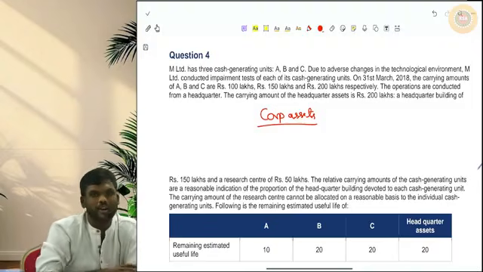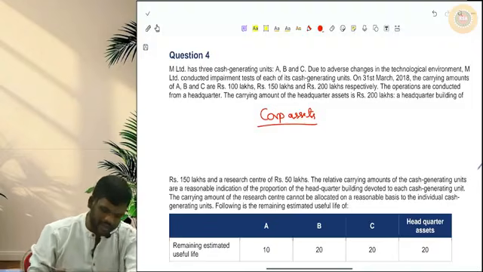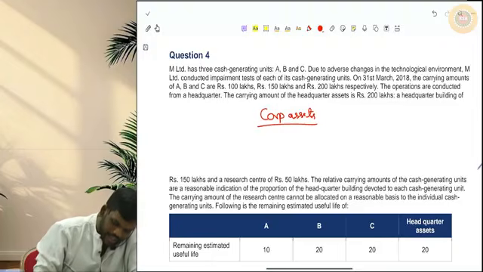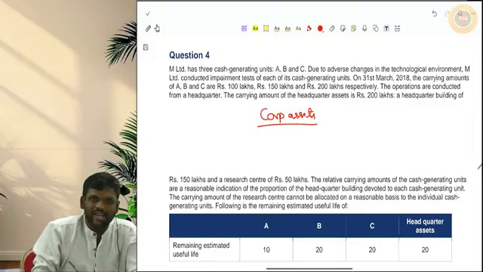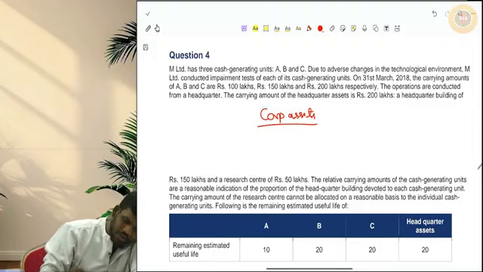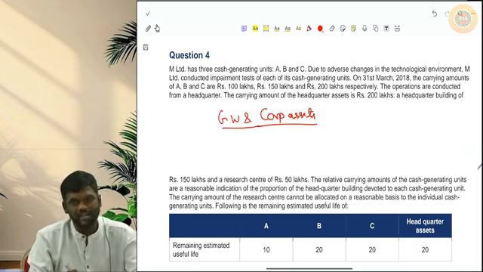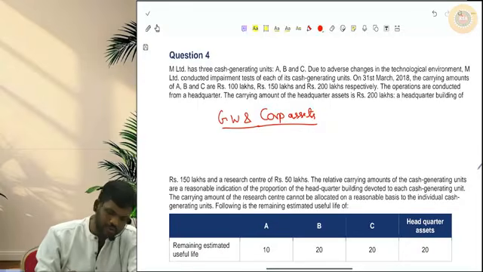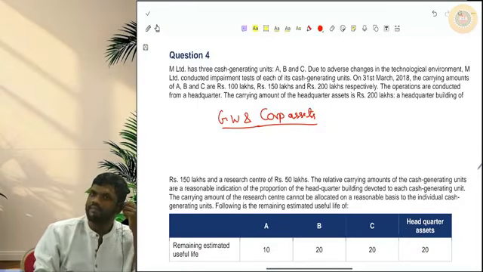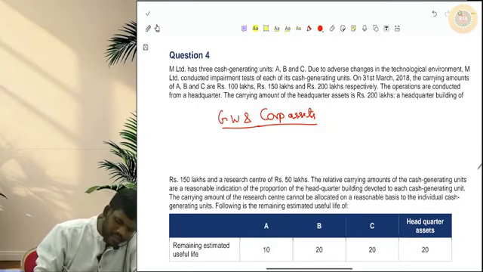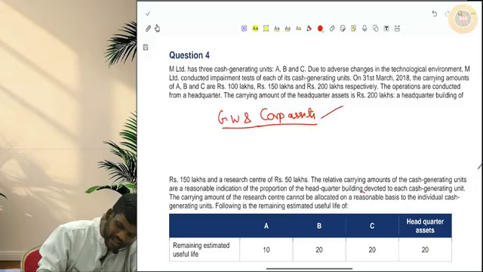Sir, for corporate assets, what should we do for the impairment test, sir? Okay. See what AS-28 says. Now whatever we are going to discuss is applicable both to goodwill as well as corporate assets. AS-28 says whenever you have goodwill and corporate assets like this, first thing, see if you are able to allocate these assets to the individual CGUs. Assume in a company we have 3 CGUs.